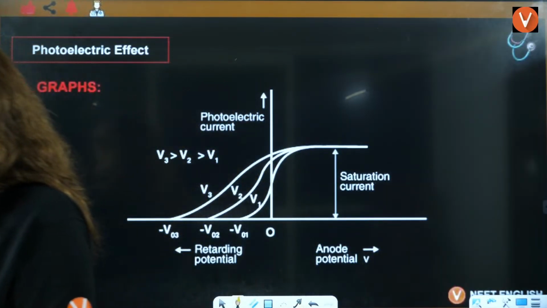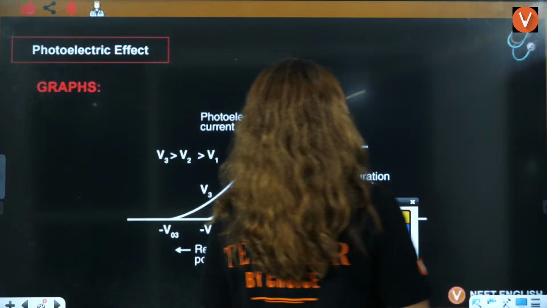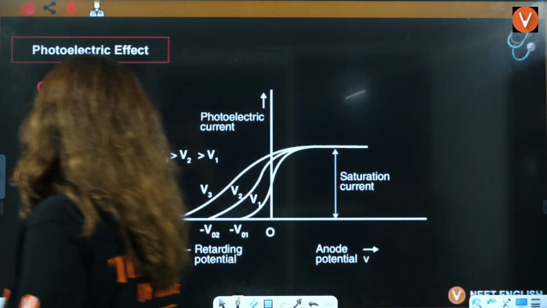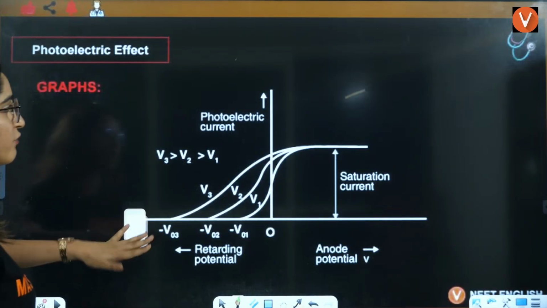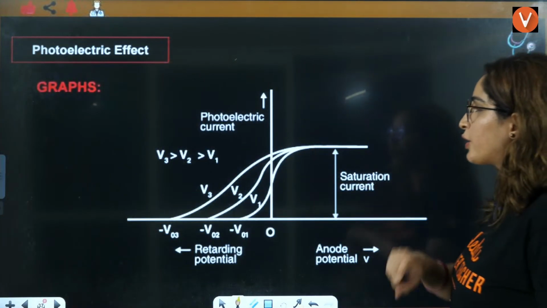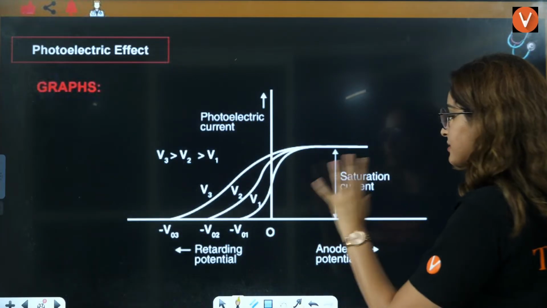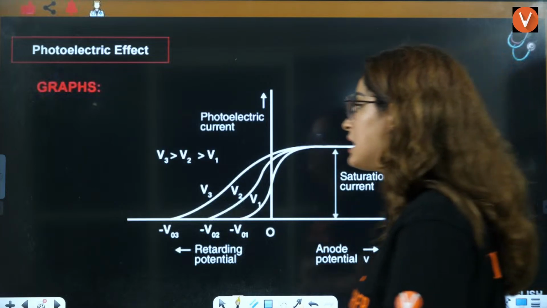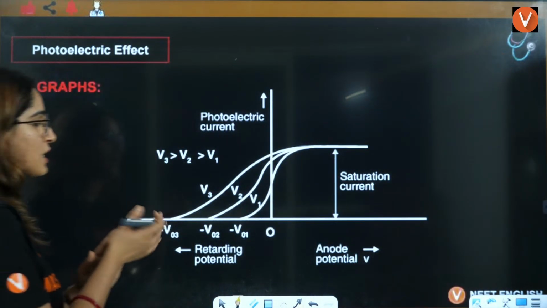Okay, so let's talk about these last two graphs. You might find these two graphs difficult, so let's talk about them. Here what you have is the photoelectric current. This is the photoelectric current, this is the anode, this is the retarding potential. See, this is an experimental thing, so I'll try to explain it as much as possible.